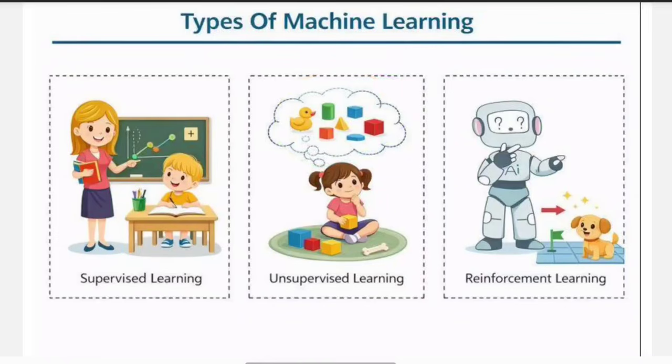Right, now look at this particular image. Here when the dog goes in the correct direction, it gets a reward. When it goes in the wrong direction, it does not get any reward. So the dog slowly learns what is the correct action. This type of learning is called reinforcement learning. Here the machine learns by receiving rewards and penalties based on its actions. If it is going in the right way, it gets a reward. If it goes in the wrong way, it gets a penalty. Based on this, it will learn.